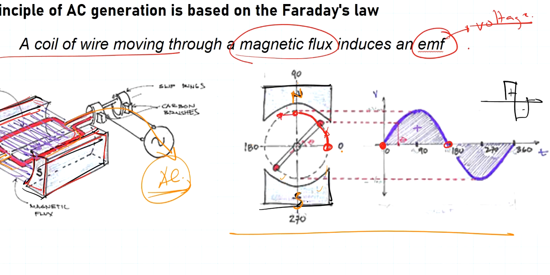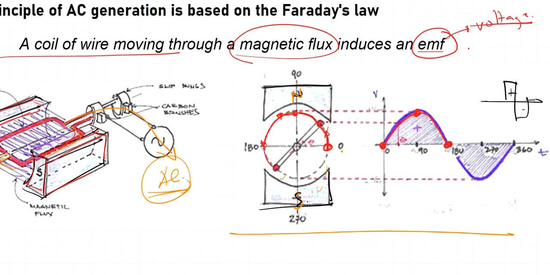So the cutting is perpendicular. That's the time wherein it will reach its maximum. As it continues to rotate, it goes to 180 degrees. It's going to be parallel once again to the lines of magnetic flux. Then it goes back here to 0.